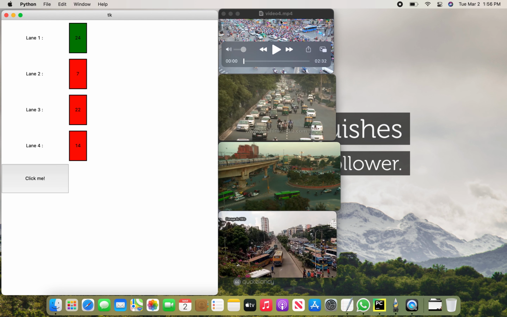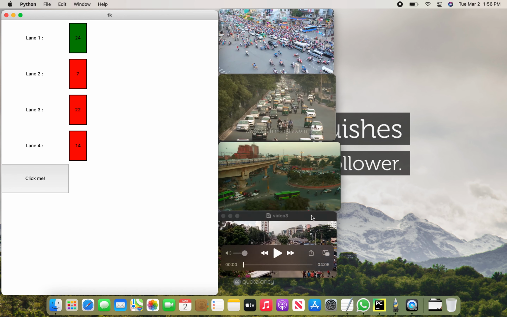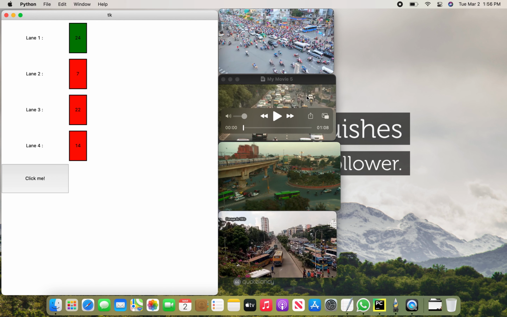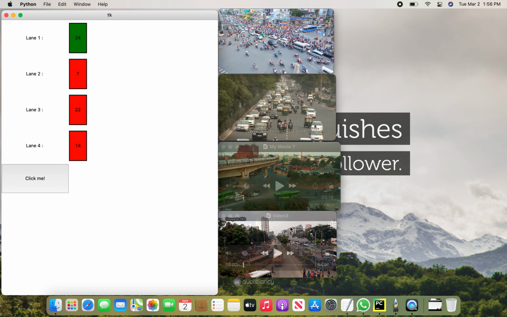As you can see, we are currently taking videos as input. There are different videos representing each lane. The first video represents the first lane, the second video represents the second lane, the third video represents the third lane, and the fourth video represents the fourth lane.